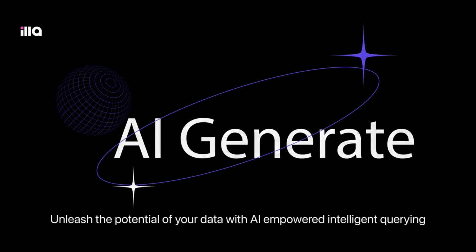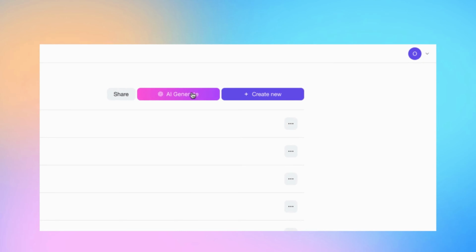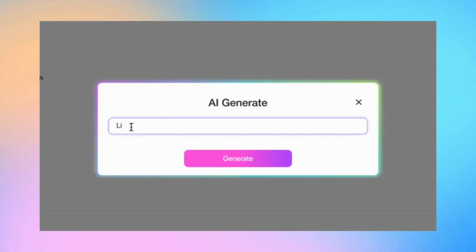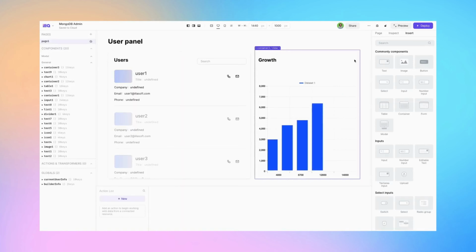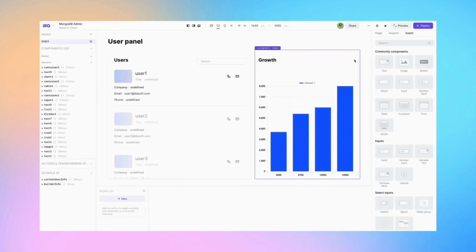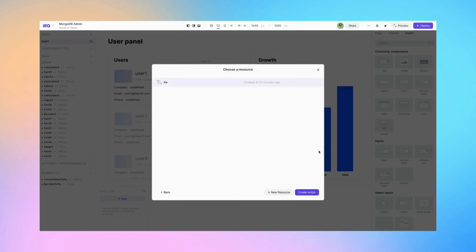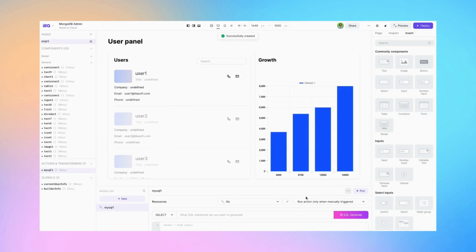You can use AI to create a template directly from an English description at LL Builder. For example, if you type list customer information and aggregate data with a chart, AI will understand your expectations and generate a template with the necessary UI components. You can easily connect to databases such as MySQL and more.